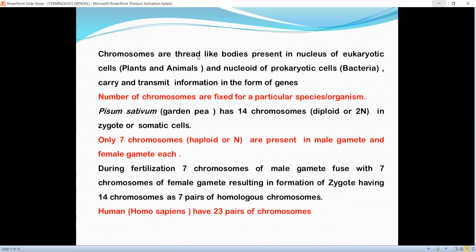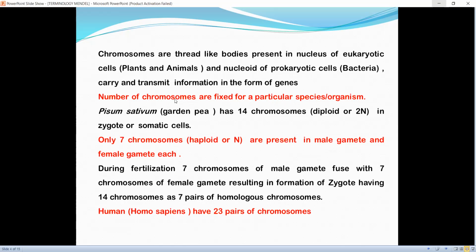Chromosomes are thread-like bodies present in nucleus of eukaryotic cells, plants and animals, and nucleoid of prokaryotic cells, bacteria. They carry and transmit information in the form of genes.